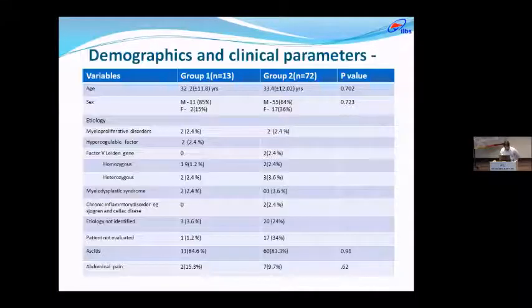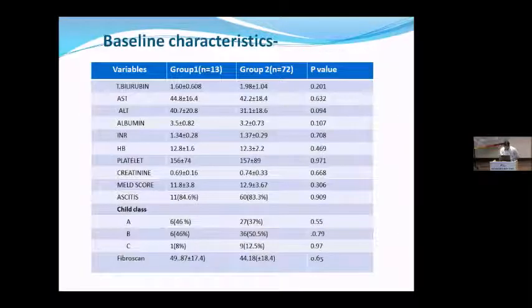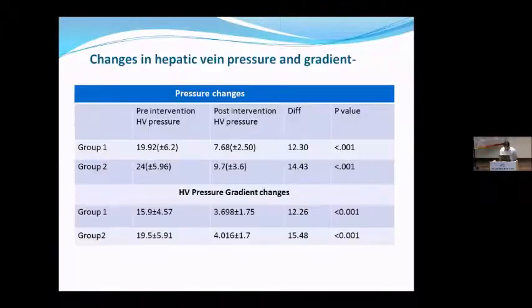Result: baseline characteristics of patients are almost comparable regarding age, sex, and hypercoagulable state, myelodysplastic syndromes. The most common presenting complaints are ascites and abdominal pain. Variables taken are total bilirubin, AST, ALT, albumin, INR, platelet count, creatinine, MELD score, ascites, and fibroscan.